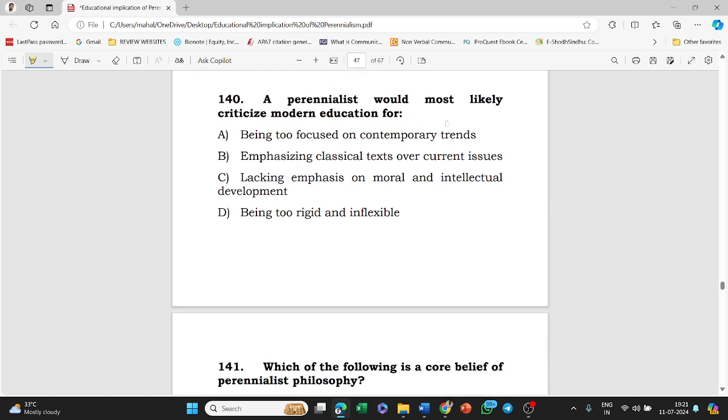Next, a perennialist would most likely criticize modern education for: being too focused on contemporary trends, emphasizing classical text over current issues, lacking emphasis on moral and intellectual development, being too rigid and inflexible. Answer of this question is being too focused on contemporary trend. This is what modern education is criticized for. Next,